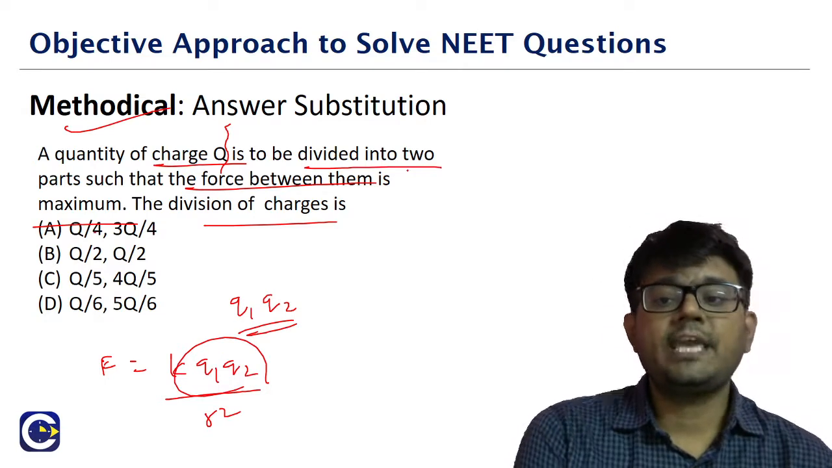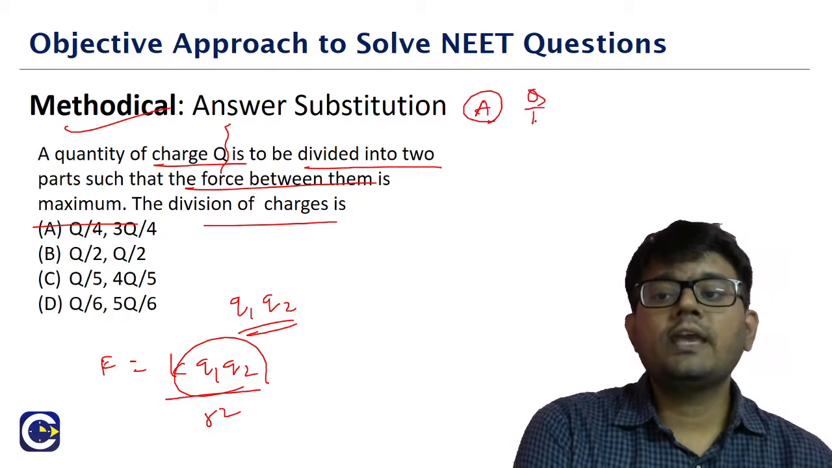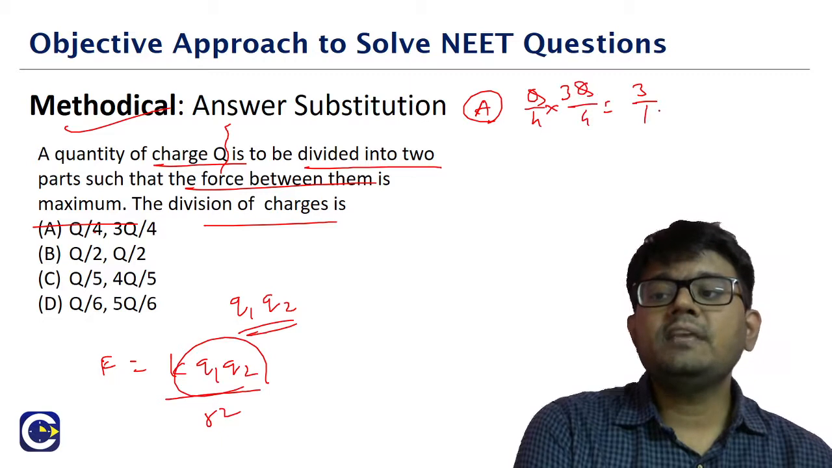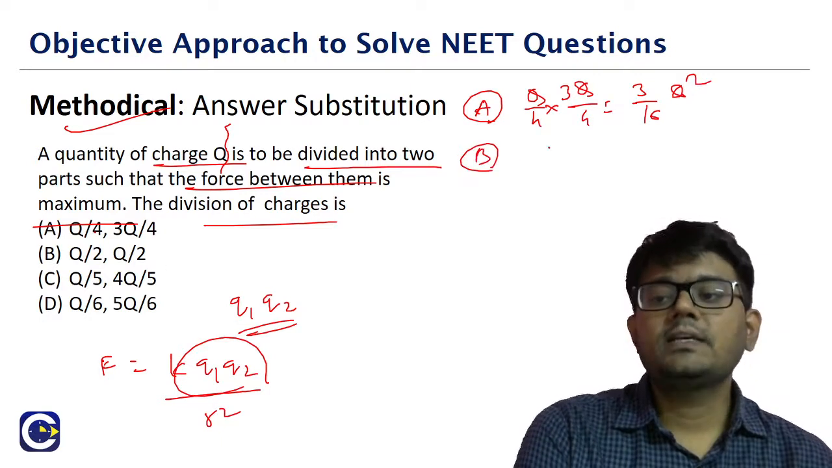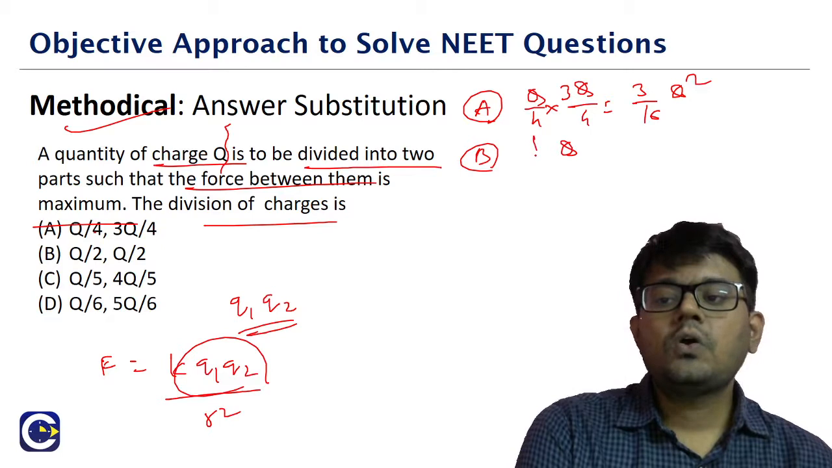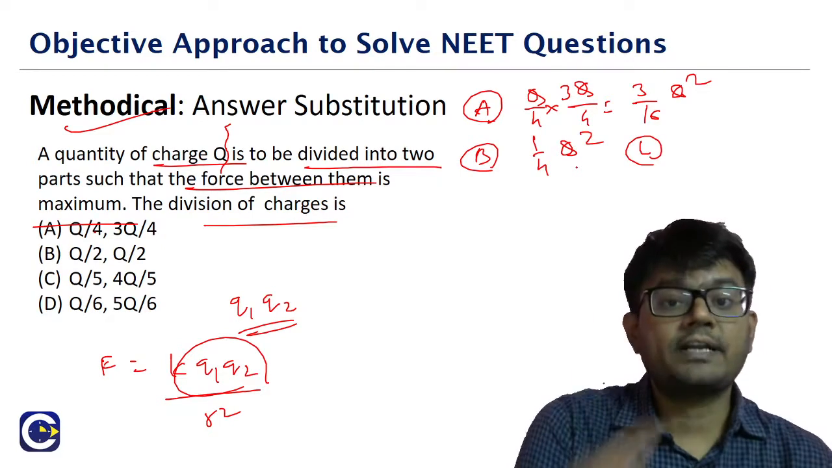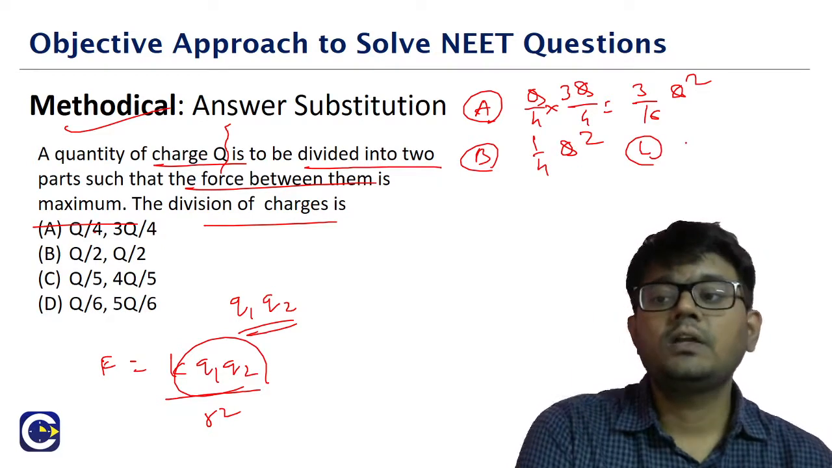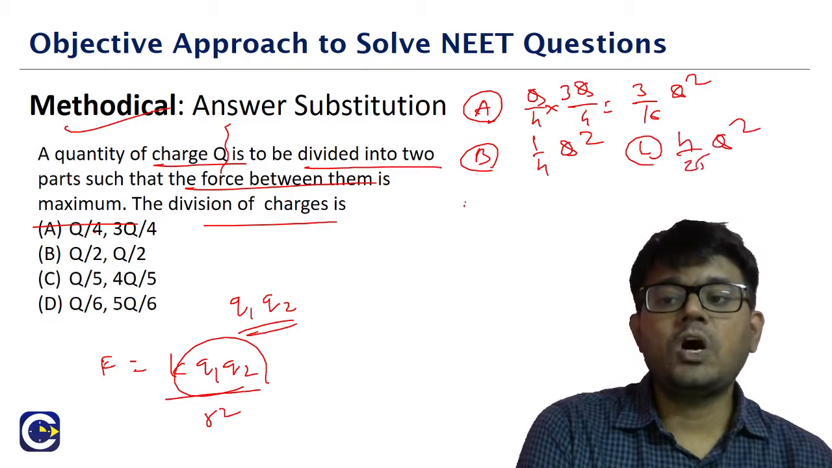Look at option A. Take the product. What is it? Q by 4 into 3Q by 4, which is 3 by 16 into Q square. Option B. Take the product. It will come as 1 by 4 into Q square. Option C. I am only taking the product of the charges. Option C is 4 by 25 into Q square. Option D is what?